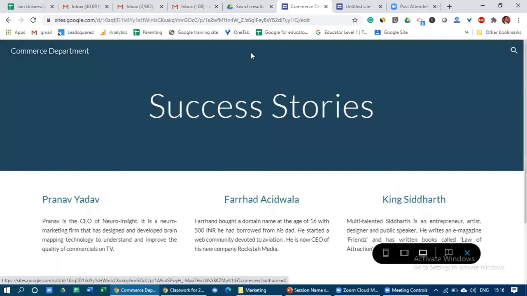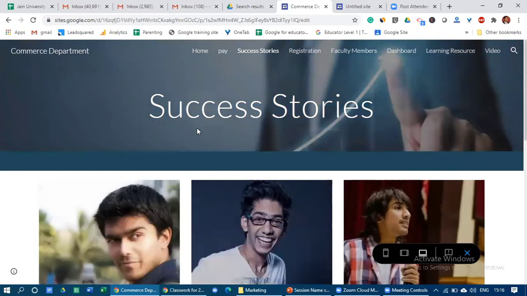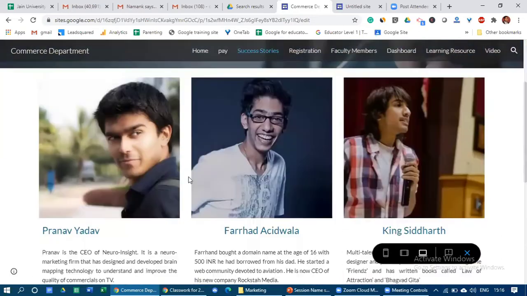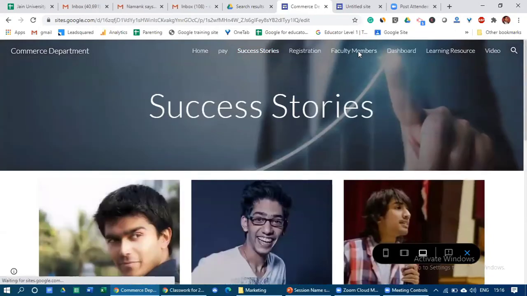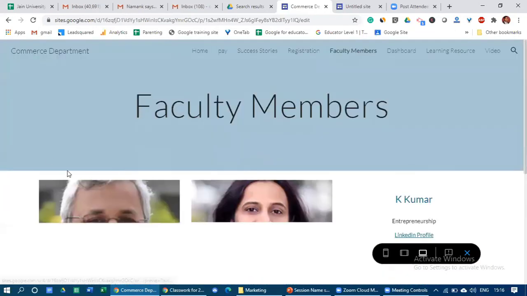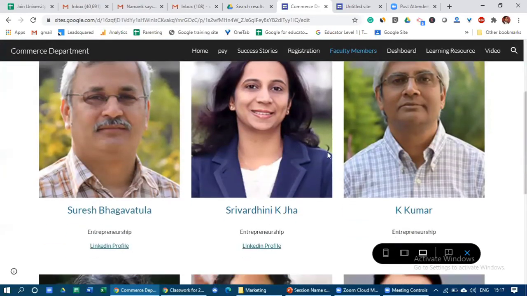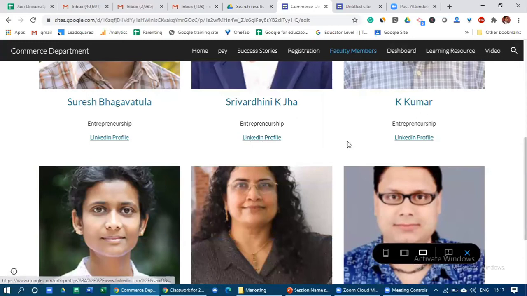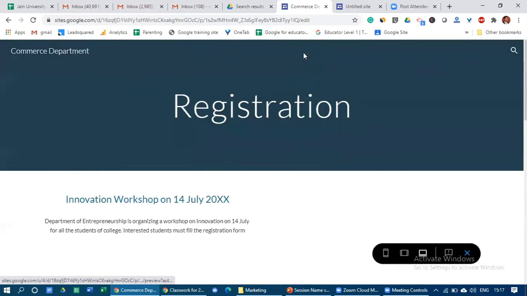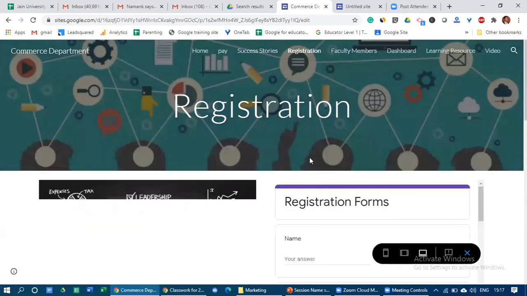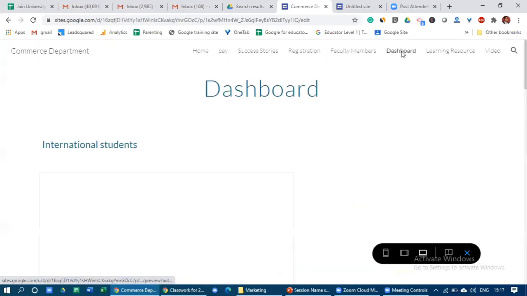Similarly, you have many students in your department or in your college. Always you can publish some success stories over here, name of the student, some details. You can have some details of faculty members. So many faculty members are working in the college or in the department along with their LinkedIn profile. So all different kind of flexibilities are available. You can always take the registration form through Google site, and you can have one Google dashboard.